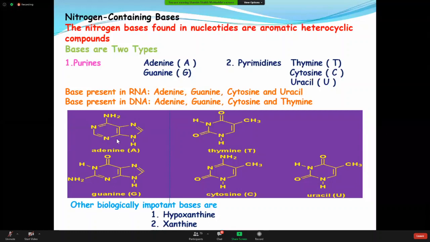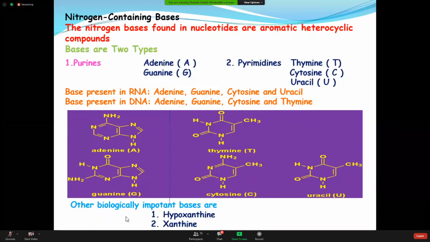So have a look here. This is the adenine molecule, just to show you, nothing to remember about the structure. So adenine, this is guanine. They look almost the same, only some side chains are different. And this is the pyrimidine. These three look the same, a little bit different in the side chain. So this is thymine, this is cytosine, and this is uracil. So this is the structure of bases.